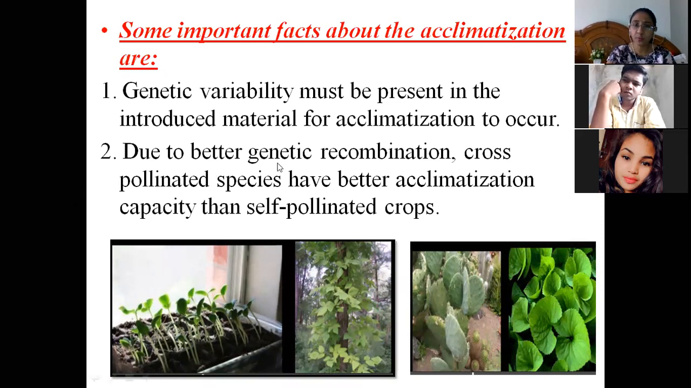Then the second point is, due to better genetic recombination, cross pollinated species have better acclimatization capacity than self pollinated crops. So if we compare the two, the acclimatization capacity of cross pollinated crops is more than that of self pollinated crops, because the genetic variation present in cross pollinated crops is more. So the cross pollinated crops are better acclimatized compared to the self pollinated crops. So these points should be remembered.